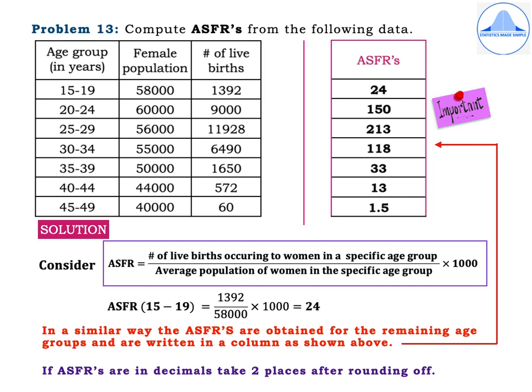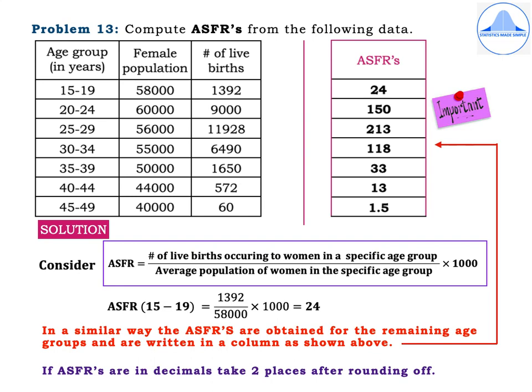Here, observe that all the age groups have a width of 5. When we find ASFRs for age groups with width 5, they are called quinquennial ASFRs. Also observe that only the childbearing period, that is 15 to 49 years, is taken into consideration. Since they have asked us to find ASFRs for all the age groups, let's start with the solution.